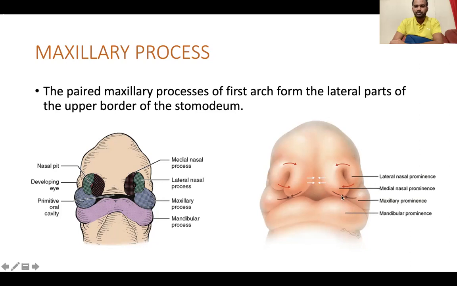Here also you can see the maxillary prominence, the maxillary processes, which form the lateral part of the stomodium. This is the stomodium, this is the mandibular process, and this is the frontonasal process.